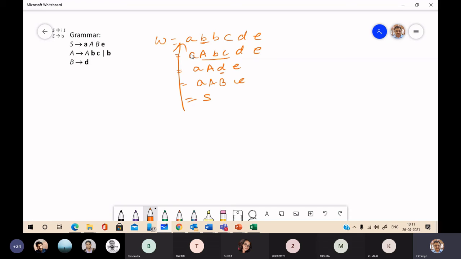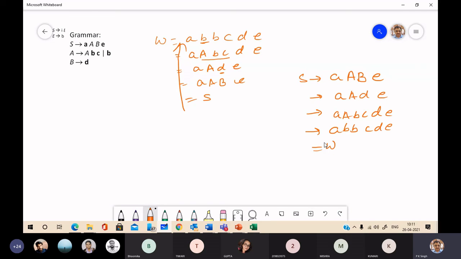Now you write it in reverse. What you will get? S to A, B, E, then A, B to D, E, then A, B, C, D, E, and then A, B, B, C, D, E. This is the generation of the string, and this is bottom up parsing. We are reducing the string onto the start symbol.